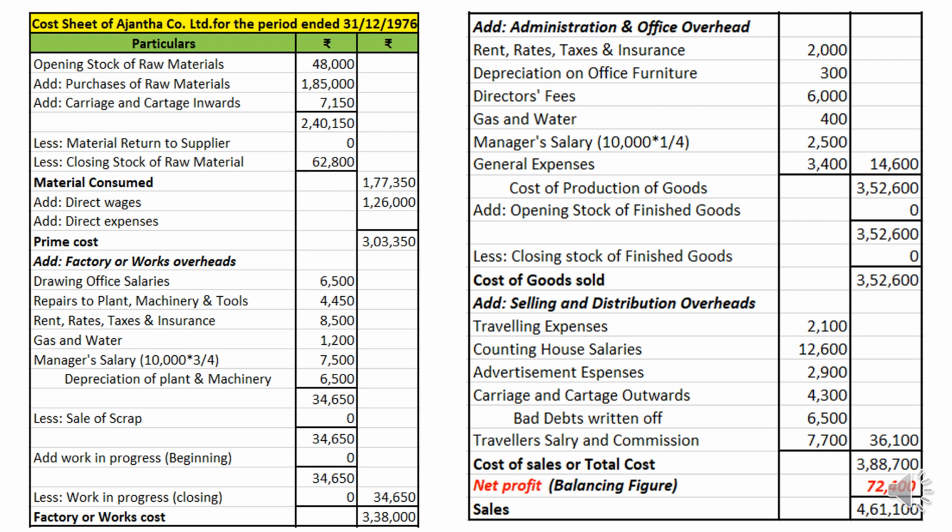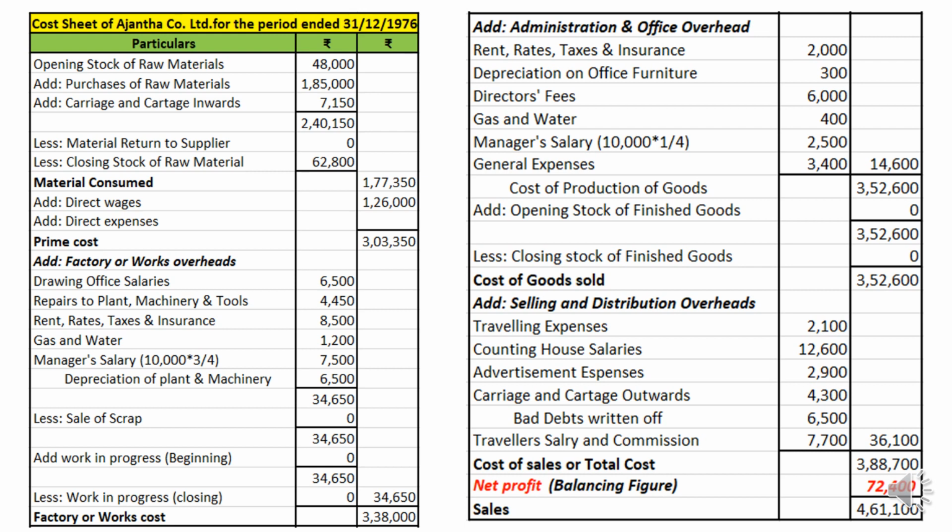Counting house salaries, we presumed it as one of the departments where once the finished product is made, the counting will be done for packing the material. So therefore it is considered as selling expenses. Advertisement anyway selling, carriage and cartage outwards is selling. Bad debts written off we have considered. See, bear in mind, provision for bad debts will not be considered, only bad debts written off will be considered.